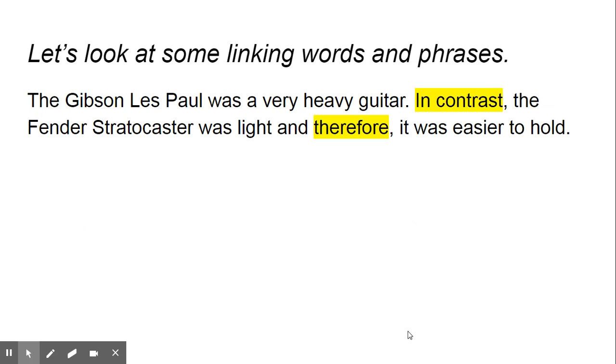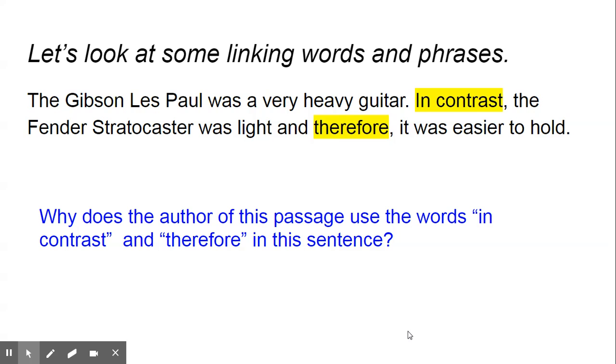Here we have two. The Gibson Les Paul was a very heavy guitar. In contrast, the Fender Stratocaster was light, and therefore it was easier to hold. So, why does the author of this passage use the words in contrast and therefore in this sentence? Think about that for a minute.